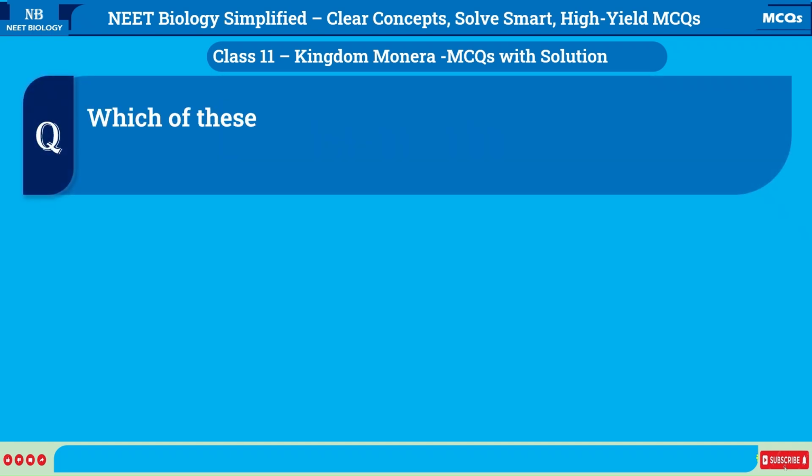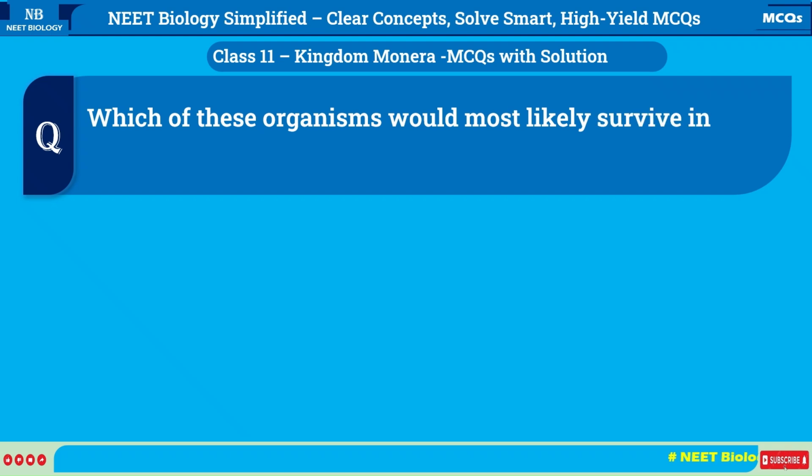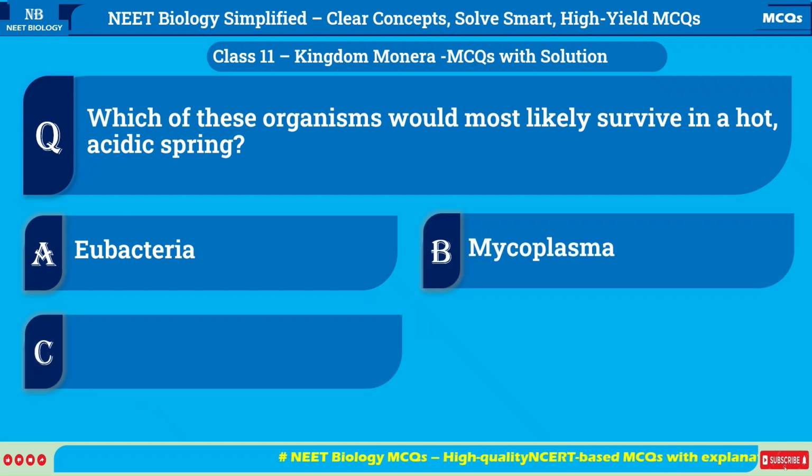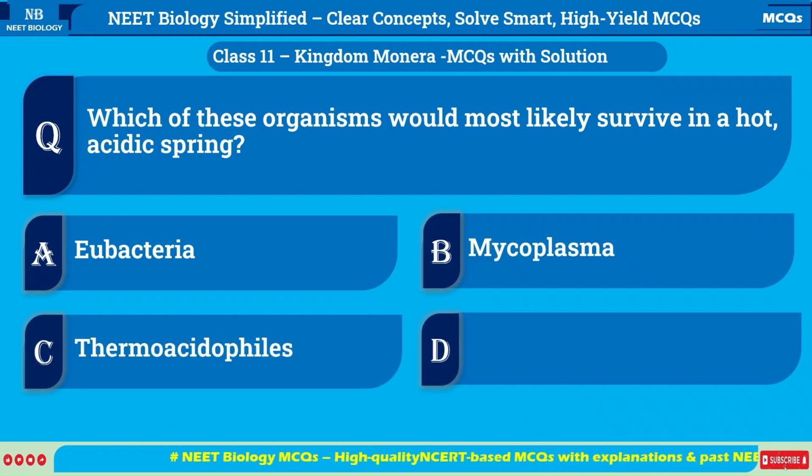Which of these organisms would most likely survive in a hot, acidic spring? A. Eubacteria. B. Mycoplasma. C. Thermoacidophiles. D. Cyanobacteria.